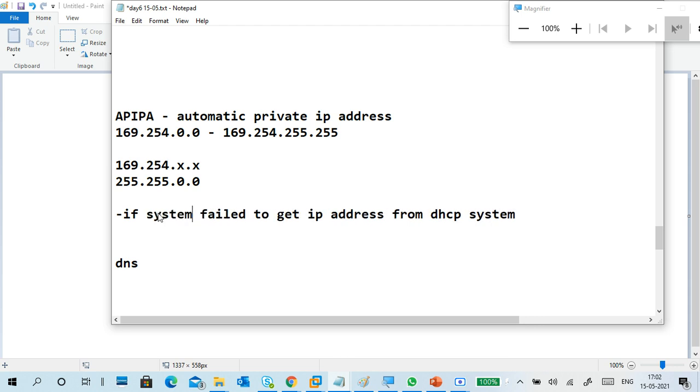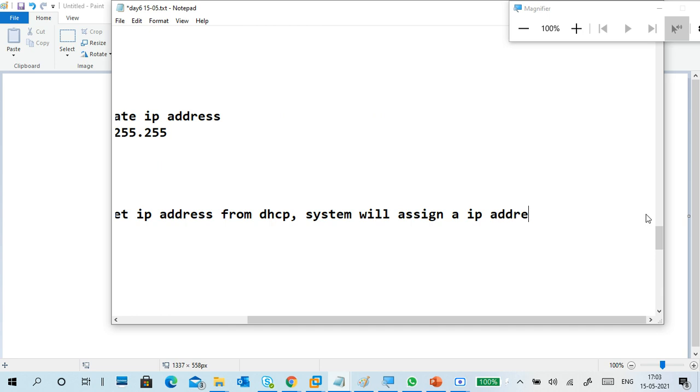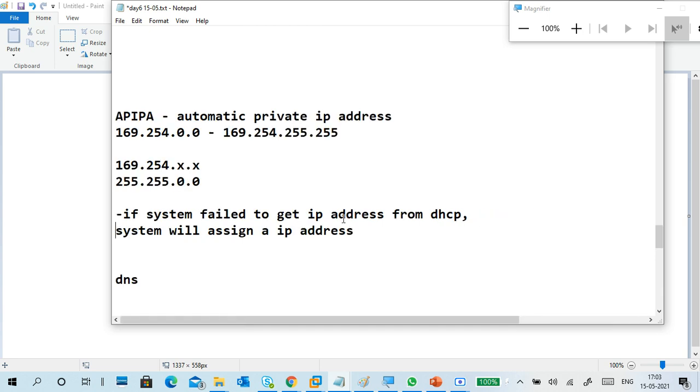I put a system instead of PC: a device or a system, PC, failed to get an IP address from DHCP. The system will assign an IP address itself in the range of APIPA, Automatic Private IP Address.